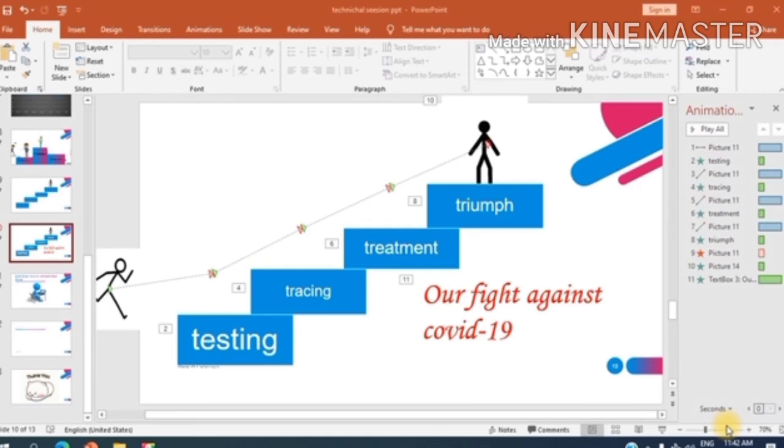So friends, this is how we can create animation. We can create magic on our slides. See friends, with little efforts, we can bring great effects to our slides so that it may be more effective, more engaging and more interesting.